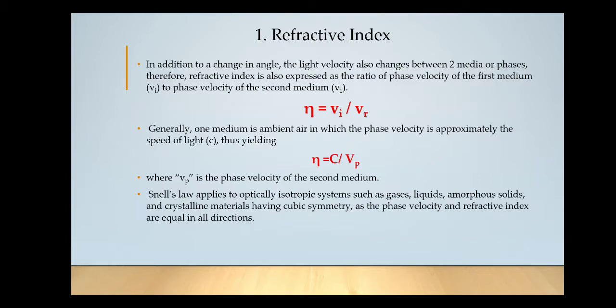So therefore eta, that is refractive index, is also defined in terms of velocity of light in two media. So eta is equal to Vi divided by Vr. So what is Vi? Velocity of light in first medium, and Vr will be velocity of light in the second medium.